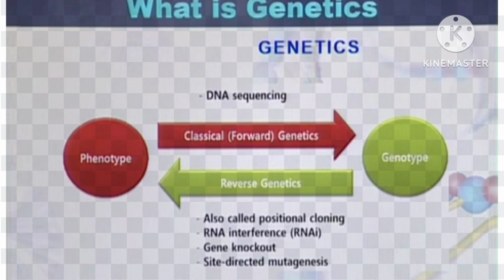There are different methodologies used for studying the reverse pattern of genetics. Those methodologies are positional cloning, RNA interference, gene knockouts, and other methods used to study the phenotype based on the genotype.